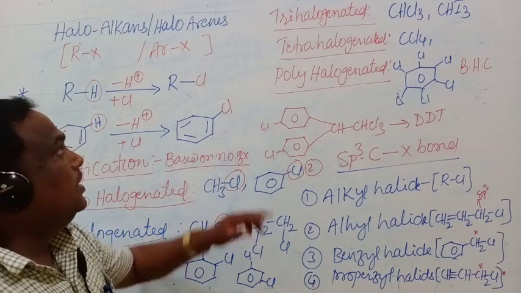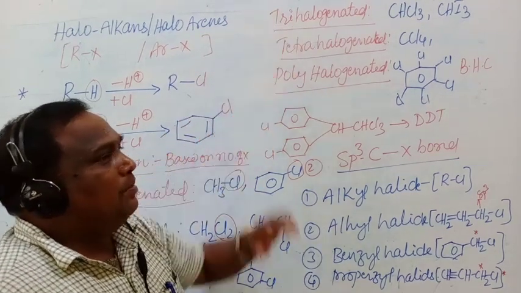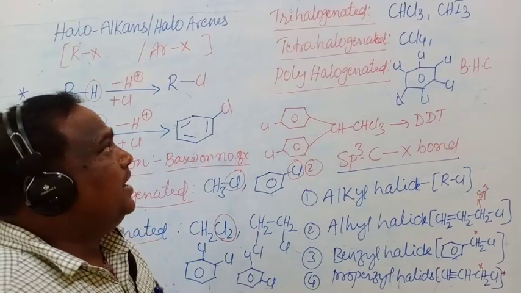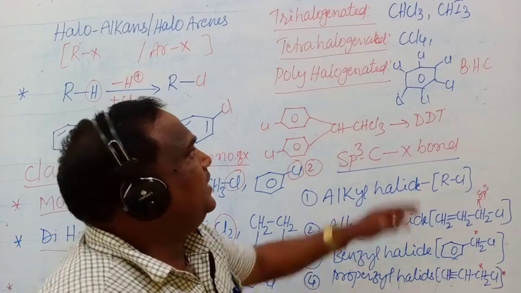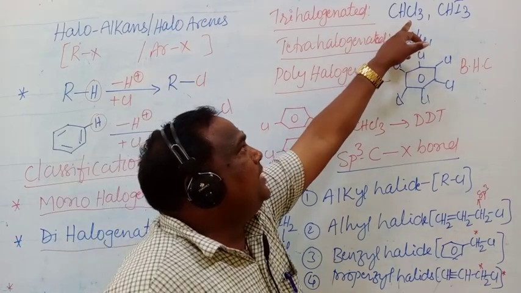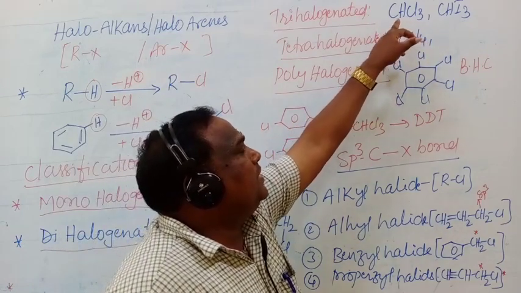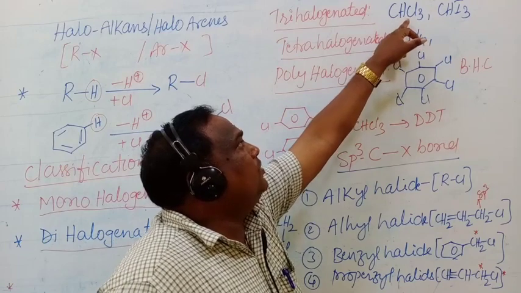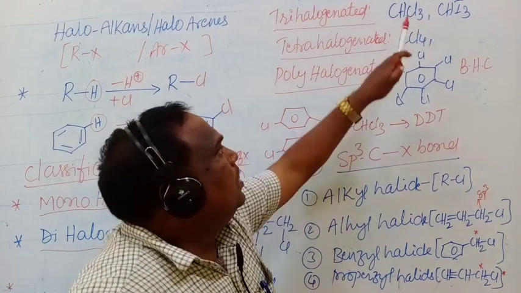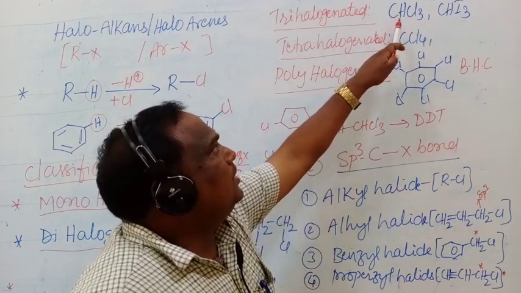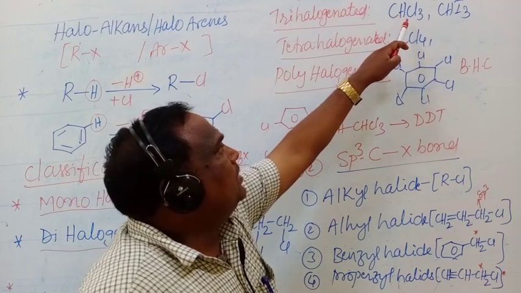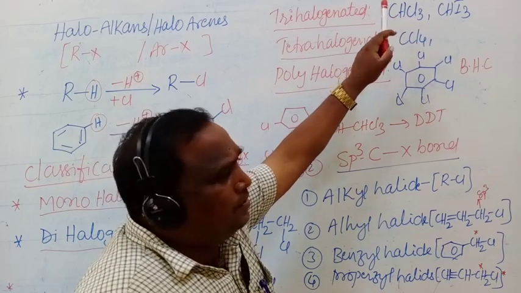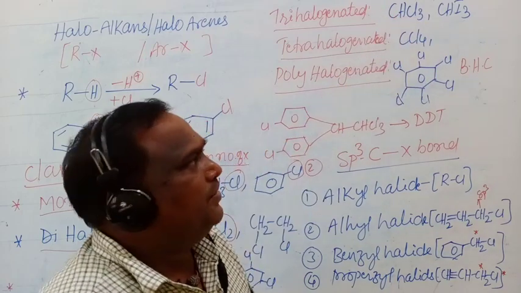So next one, trihalogenated compounds. The name itself indicates that in this compound three halogen atoms are attached to carbon. Here also, the three halogen atoms may be attached to one carbon or to different carbons.